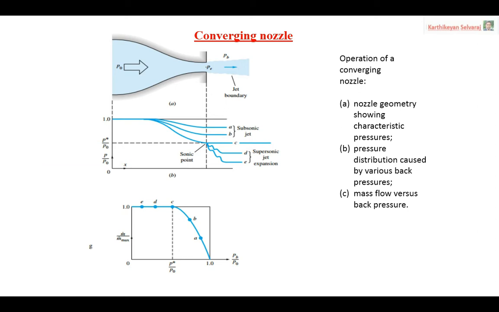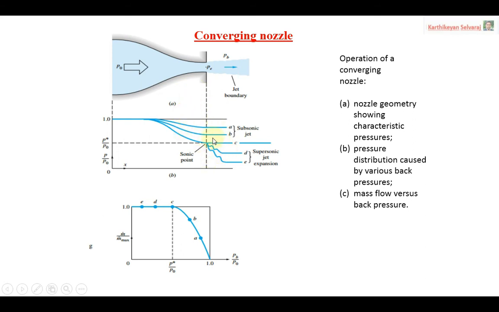So for that particular Mach number, what is the value of the pressure? That is called a critical pressure. When the flow reaches the Mach number 1, that is the critical Mach number, and the corresponding parameters are called critical pressure, critical temperature, critical density, like that. Here we are dealing only with the critical pressure. These are things we have to remember, and here we are talking only about a convergent nozzle.